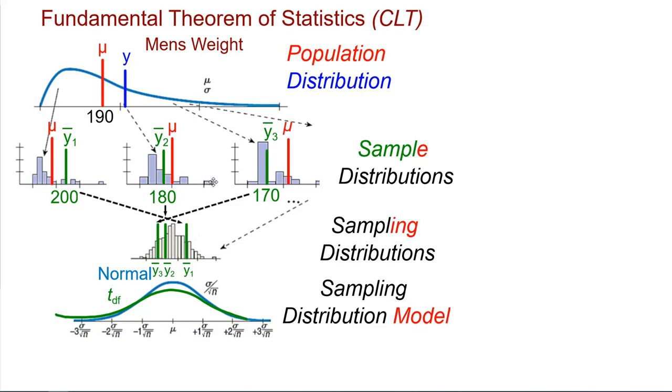So here's a 300-pound American male. Well, that was a bit of an outlier, but not as much as what we would expect because we only had one person. Maybe the next biggest person was like 250 pounds or 220. So it wasn't as skewed as the population. And so the population mean is 190, but this had a sample mean of 180. So it was less than the population's mean.